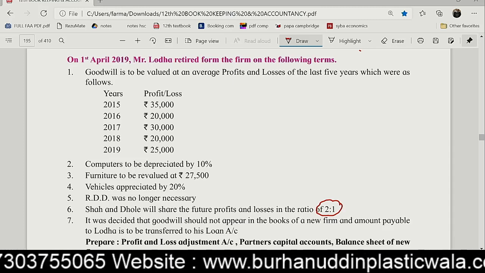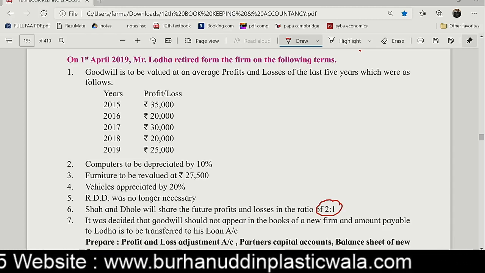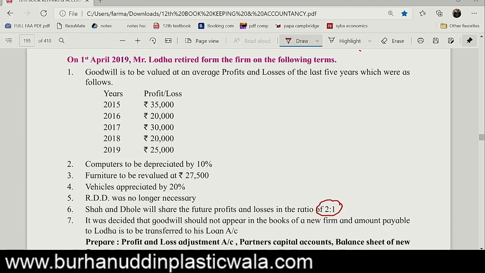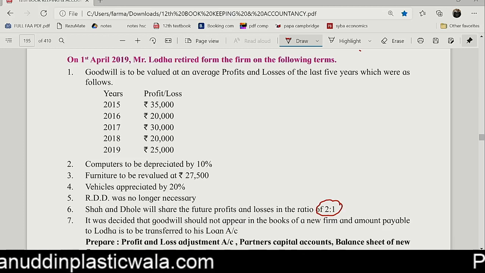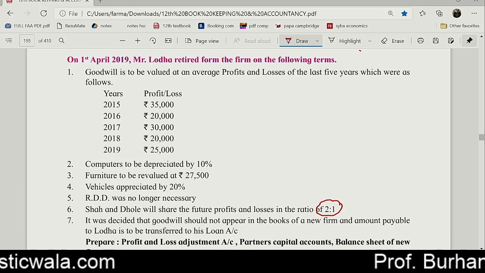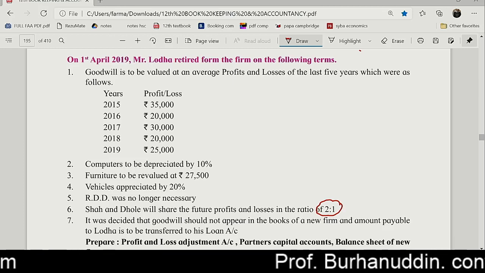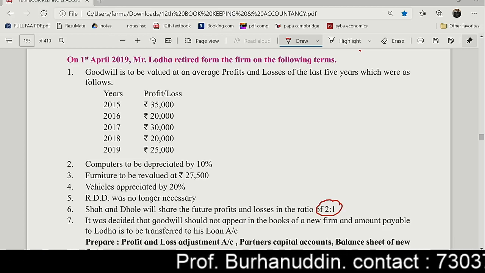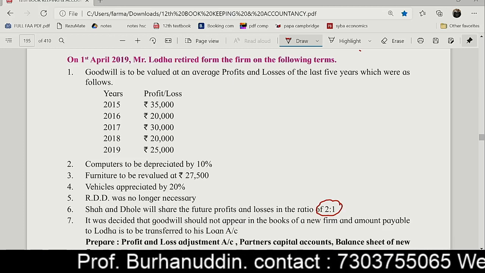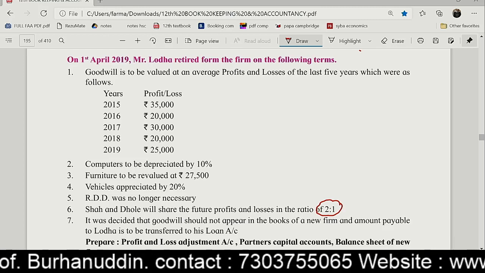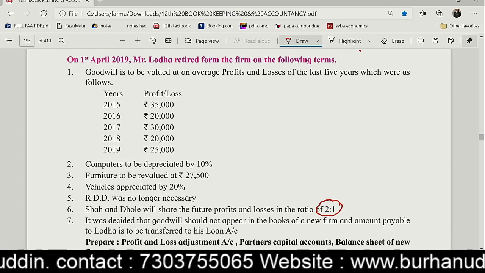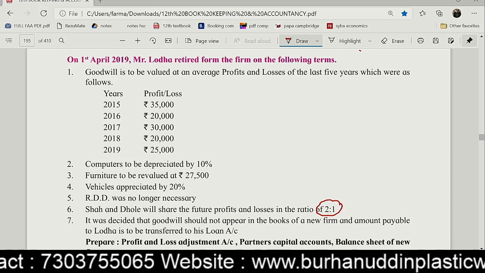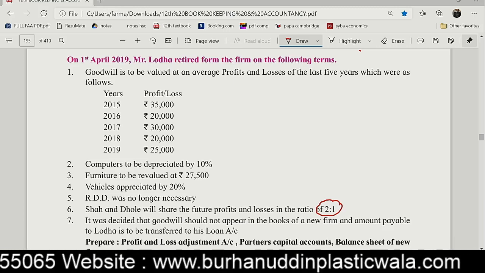That's it. They are asking me to prepare the profit and loss adjustment account, partners capital account, and the balance sheet of the new firm. Guys, you can say P&L adjustment account. You can also say revaluation. Generally I write revaluation account. But they are telling me to prepare a P&L adjustment, so I'll say P&L adjustment. Correct? Chalo, let's get started with this.